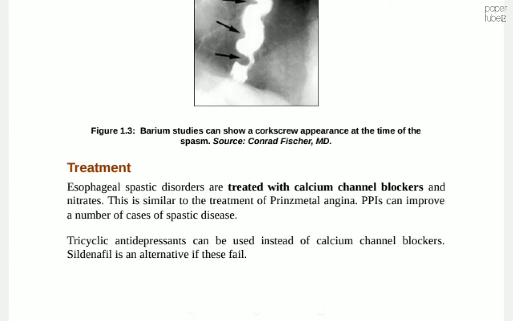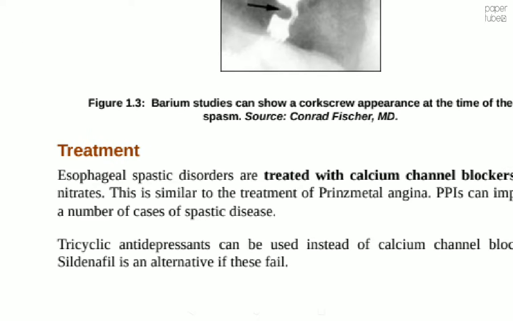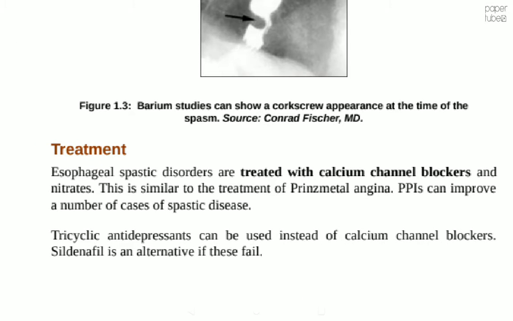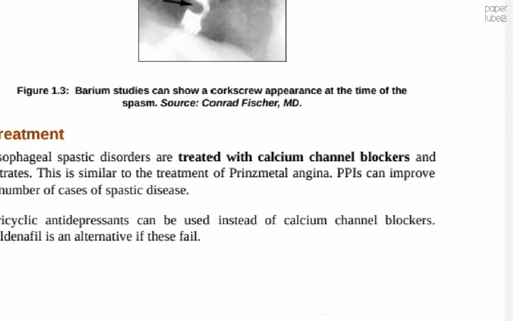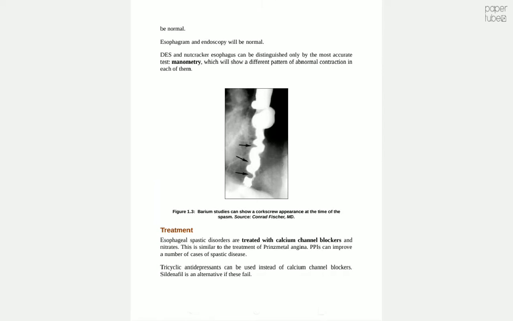Treatment: esophageal spastic disorders are treated with calcium channel blockers and nitrates. This is similar to the treatment of angina. PPIs can improve a number of cases of spastic disease. Tricyclic antidepressants can be used instead of calcium channel blockers. If all these treatments fail, sildenafil is an alternative to these drugs. TCA can be used instead of calcium channel blocker.